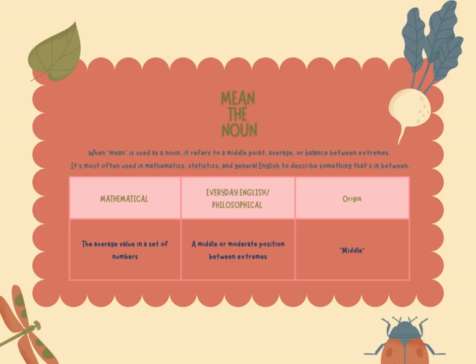And like I said once before, in mathematics, it means the average value of a set of numbers. In philosophical usage, it means a middle or moderate position between extremes. And also in origin, it means the middle.